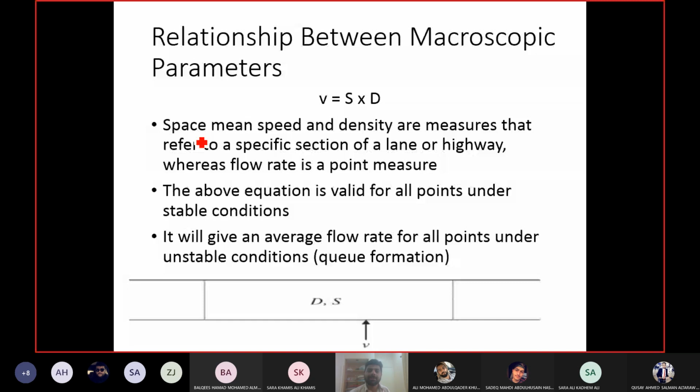Okay, and then D. What are the units of D? Density. Density is vehicles per what? We just did it in the previous two examples.